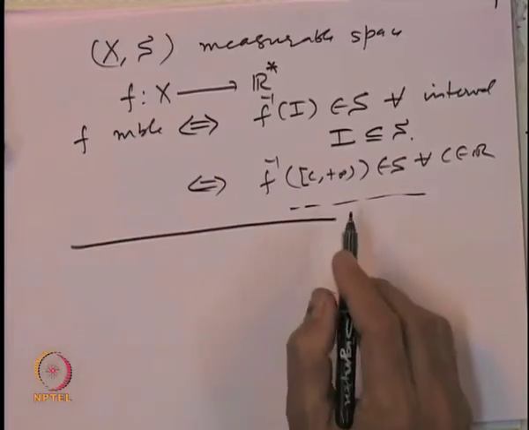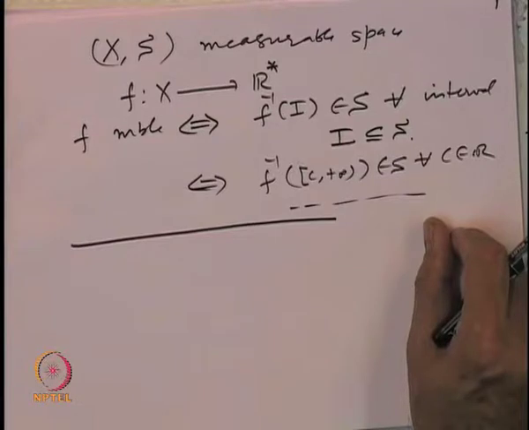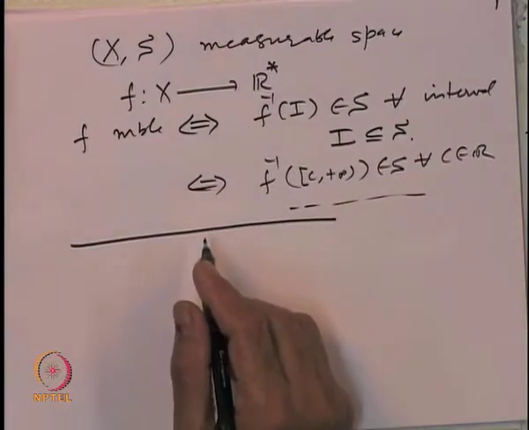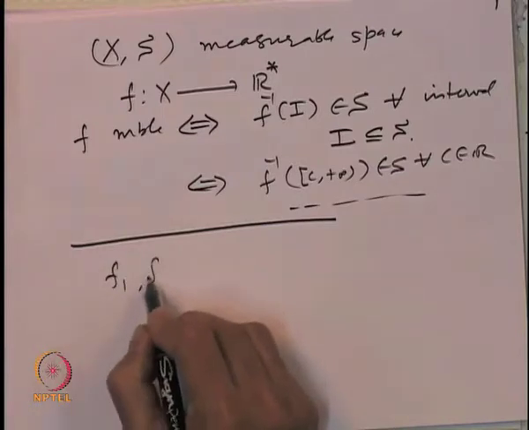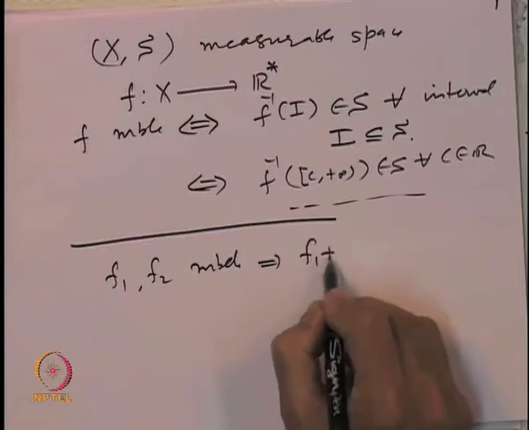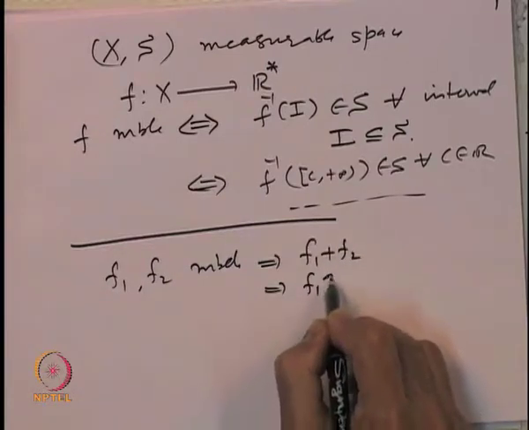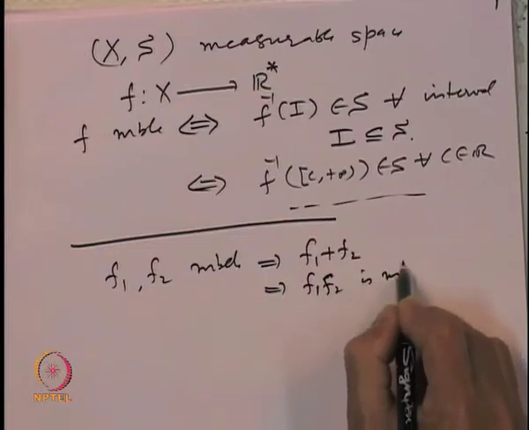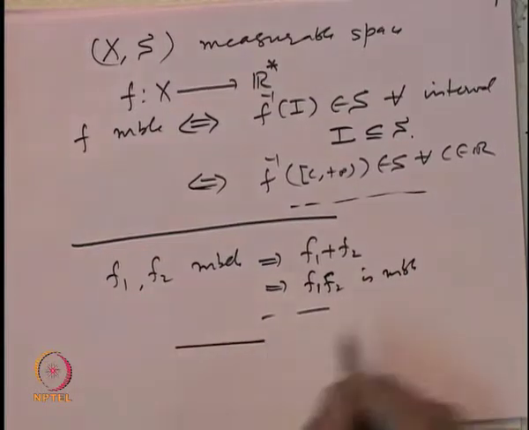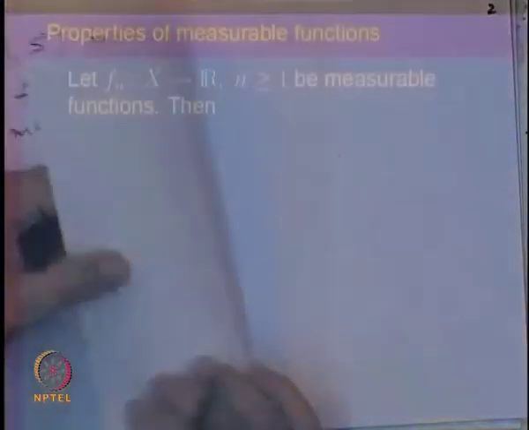And then we looked at what is called the algebra of measurable functions. We proved that if f1 and f2 are measurable, then f1 plus f2 is measurable, and f1 into f2 is measurable, and so on. So, today we will look at the properties of sequences of measurable functions.